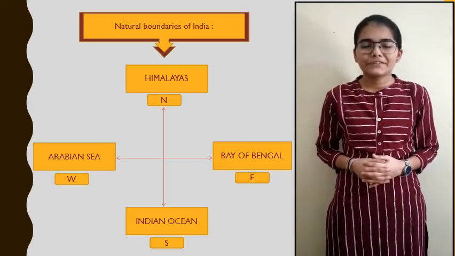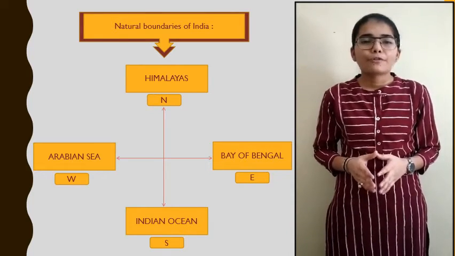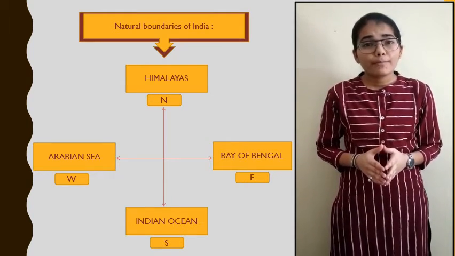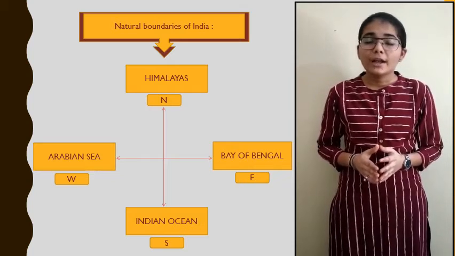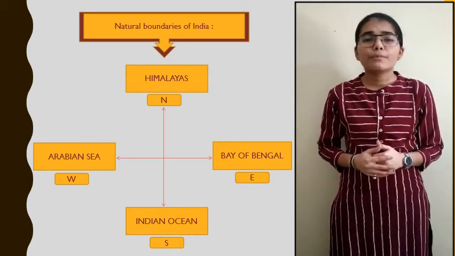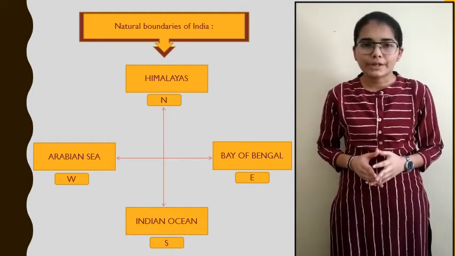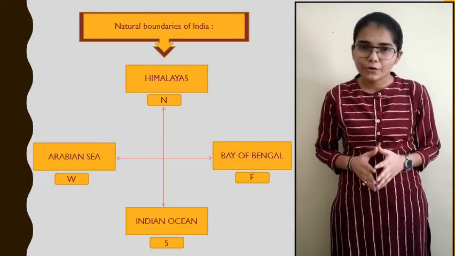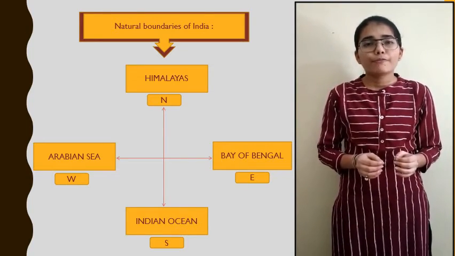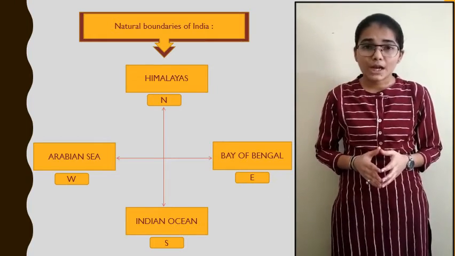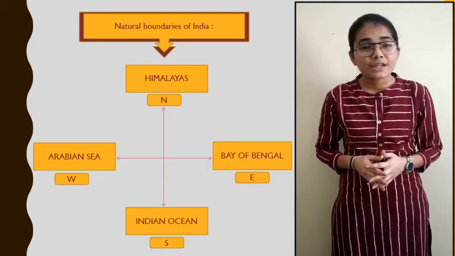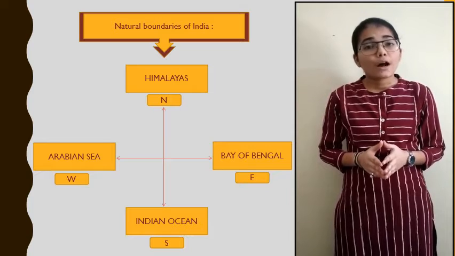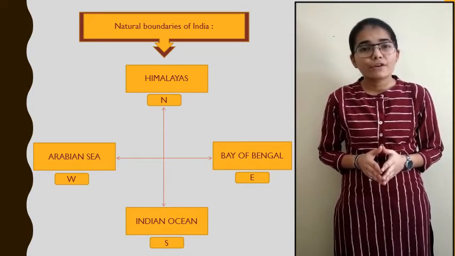As you have seen in the video, India is covered by natural boundaries from all the directions. India is surrounded by water on the 3 sides, while mountains on the 4th. In the northern part of India, there are huge mountains which are known as Himalayas. Himalayas are the world's highest mountain range. Bay of Bengal to the east, Indian Ocean to the south and Arabian Sea on the west. In this way, India is a peninsular country. That means surrounded on 3 sides with water and 1 side with mountain.